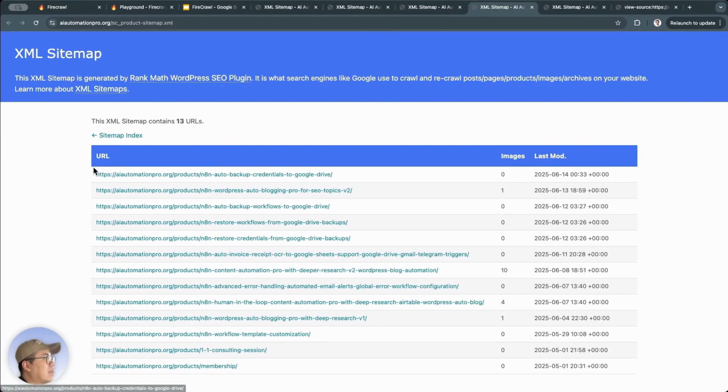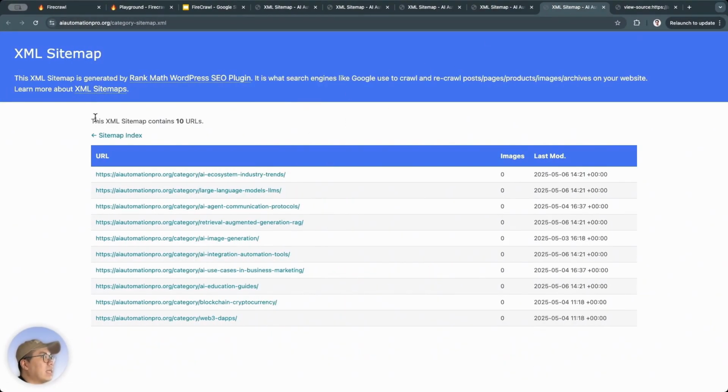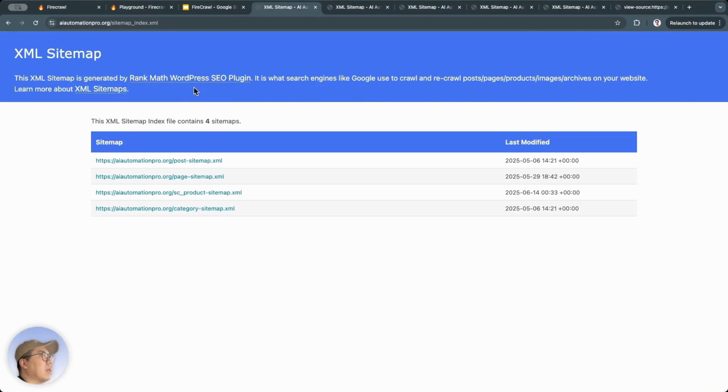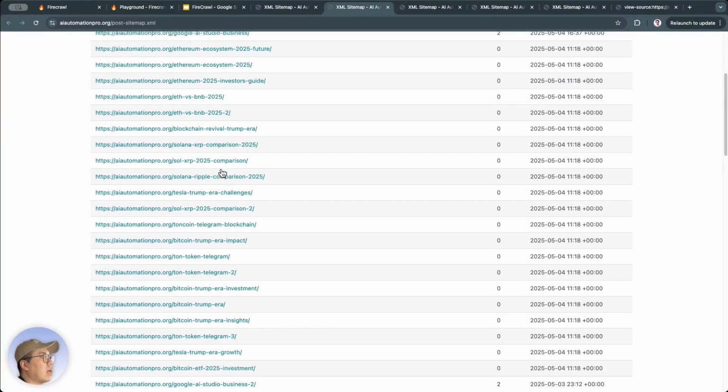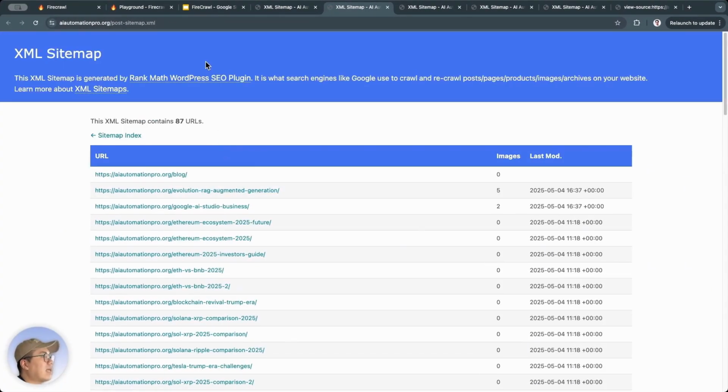Next, products. There are 13 products on my website. These are the products. Categories: these are the categories for the blog posts. There are also 10 types of posts, 10 categories for the blog posts. So that's the sitemap. When we have the sitemap, we can take the list of these URLs and provide them to our scraping tool, so it can automatically go to these pages and scrape them.